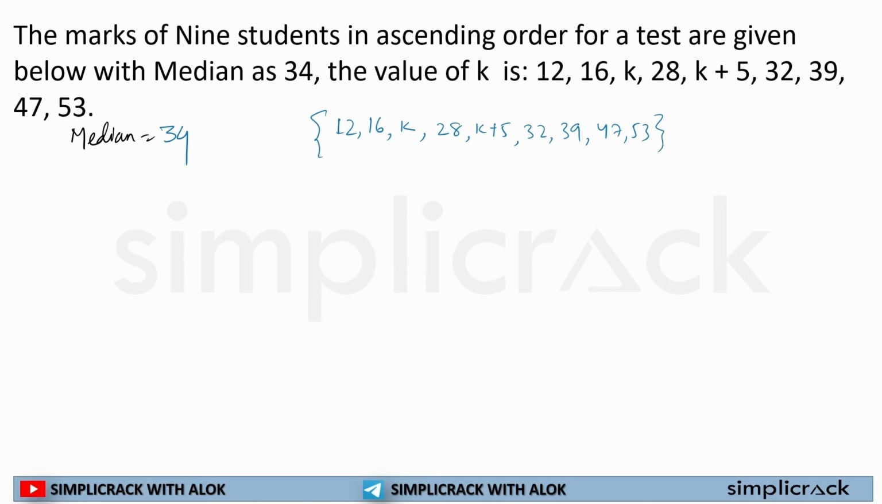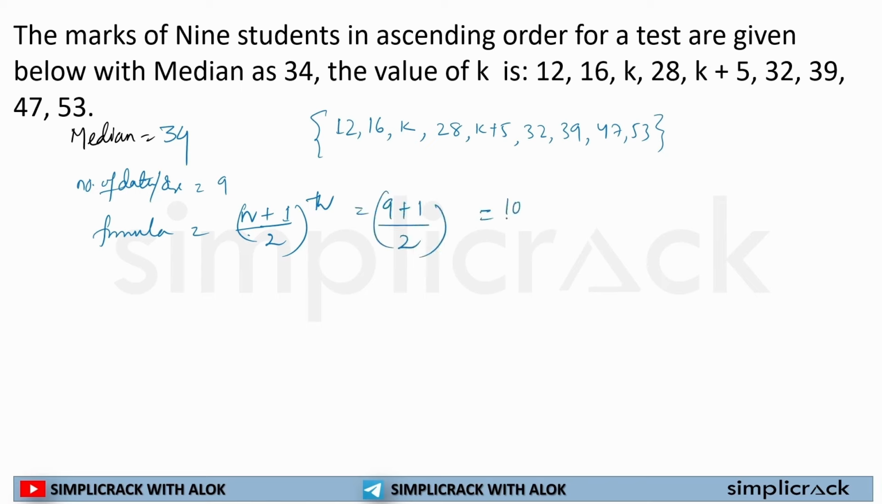Second, we have to count the number of data: 1, 2, 3, 4, 5, 6, 7, 8, 9. So it is an odd number of data. The number of data or observations is 9, that is odd. So what is the formula? It is the (n plus 1) by 2th term. n is equal to 9, plus 1, 10, by 2. So the 5th term is equal to what? Median. So the 5th term should be 34 because the median is given as 34.